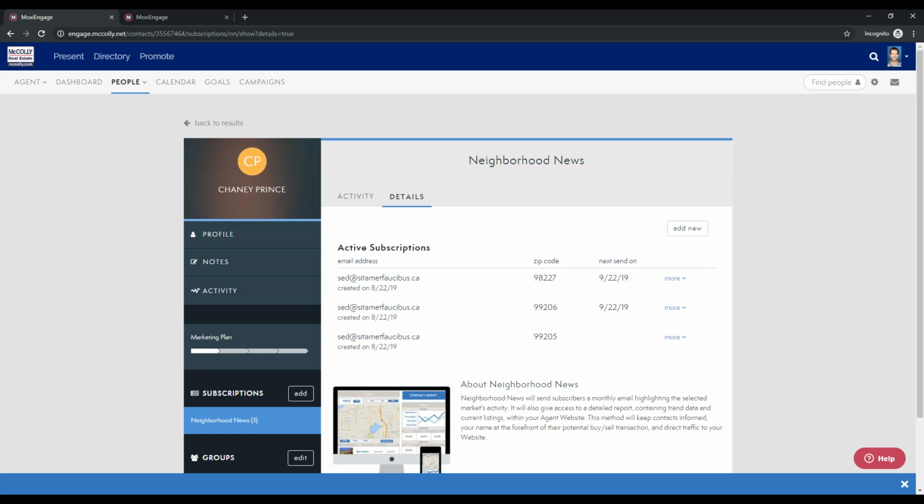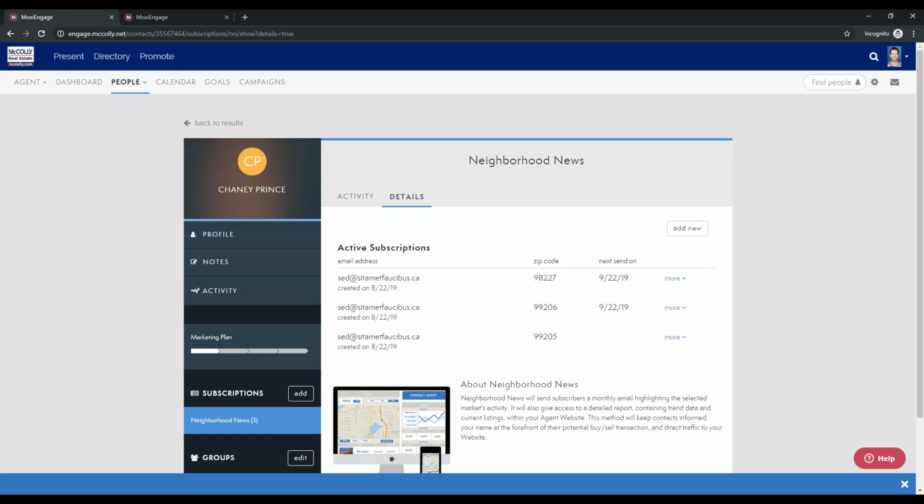Monica was clarifying for you guys too that listings do not display on the neighborhood news. You have to create custom newsletters to display listings. What neighborhood news is doing is pulling in the active and sold listings of a specific zip code that have happened over the last 30, 60, and 90 days. If you want to advertise your listing, we can use the listing announcement feature within MoxiWorks to send out one listing, or use Present, which is a great tool for adding multiple listings to send to your customers. You could do it that way as well.